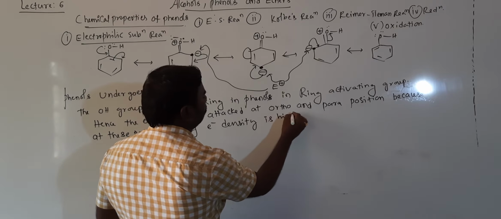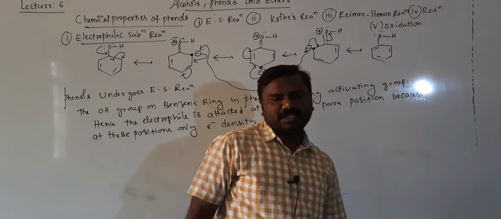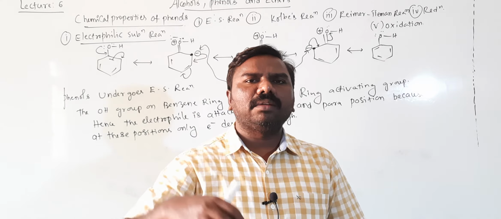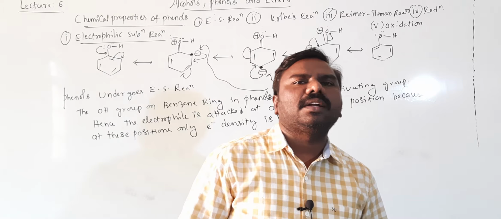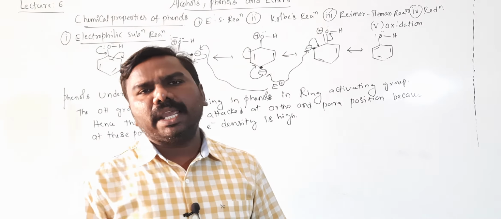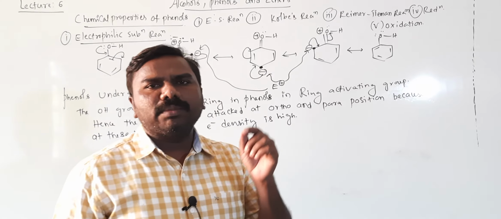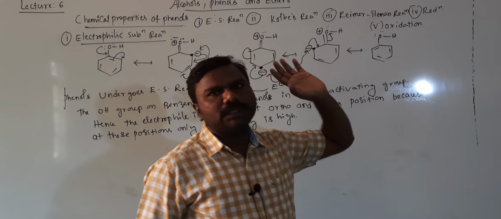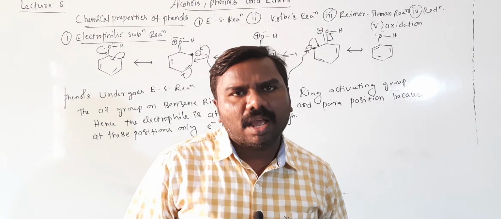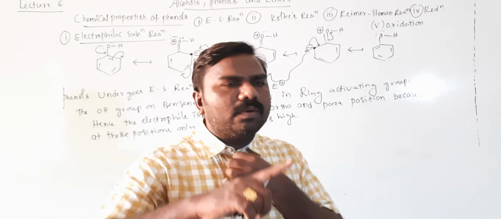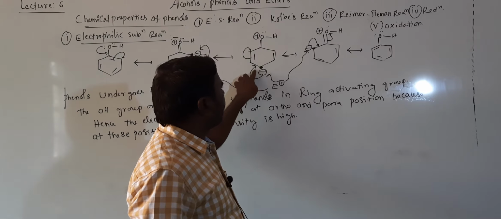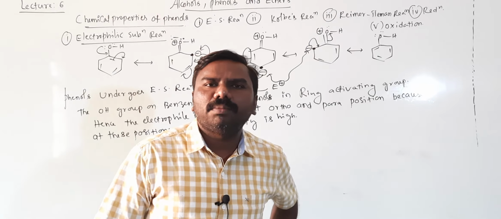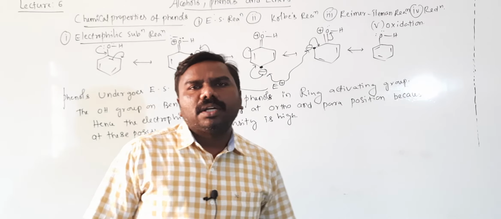It means it is an electron rich center. The OH group donates electrons to the benzene ring, which will be activated, that's why OH group is called a ring activating group. On the benzene ring at ortho position, para position, ortho position, electron rich area, that's why to that area only the positive charge will attack the negative charge. That's why ortho para products will be obtained during